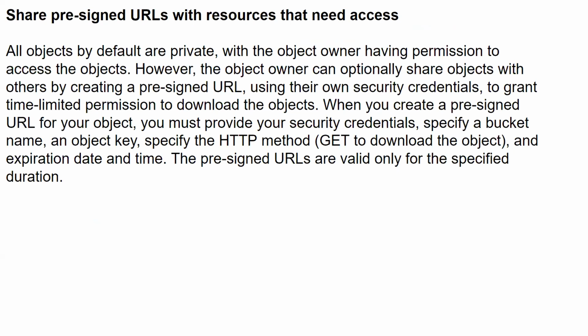However, the object owner can optionally share objects with others by creating a pre-signed URL.